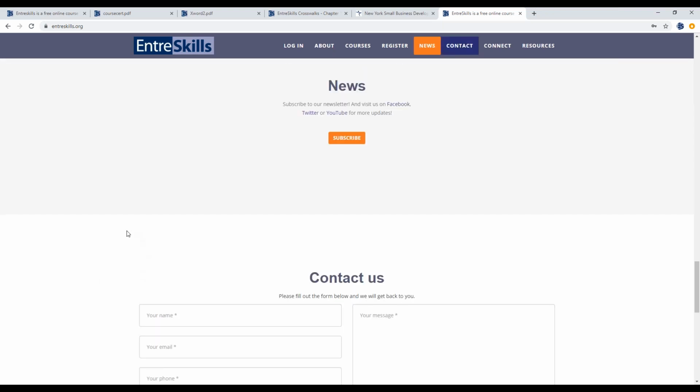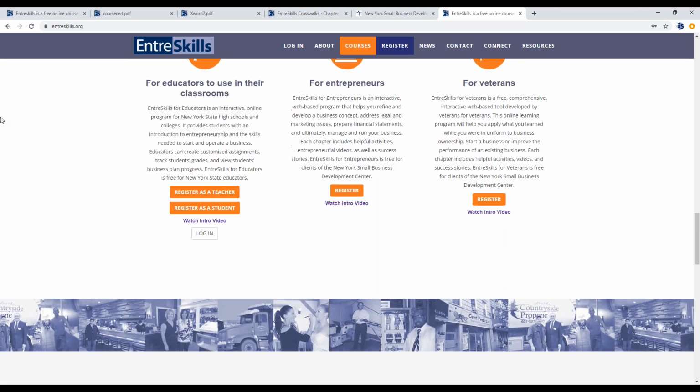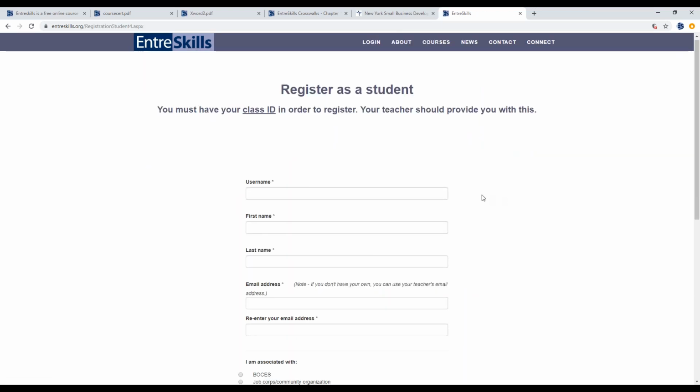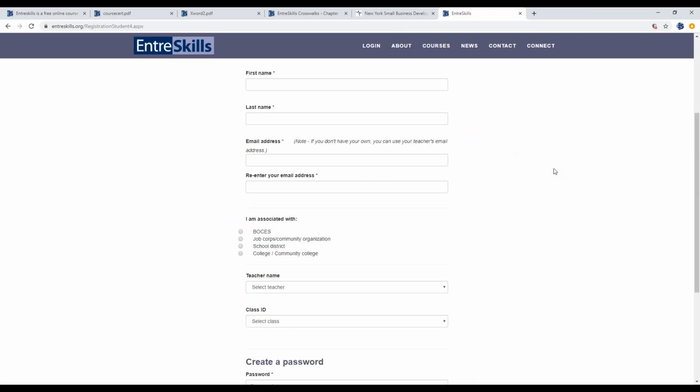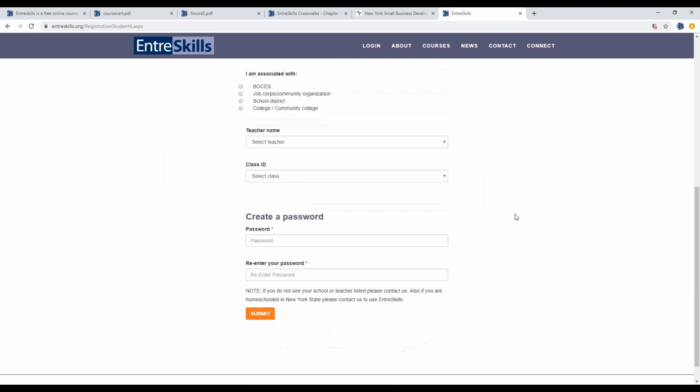So again, some best tips if you're having your students register for an account, it's probably best to dictate to them what username and password they use. That way it might alleviate issues down the line. And again, all teachers should create a test student account. If your students don't have their own email addresses, they can use your teacher email address. That's fine.